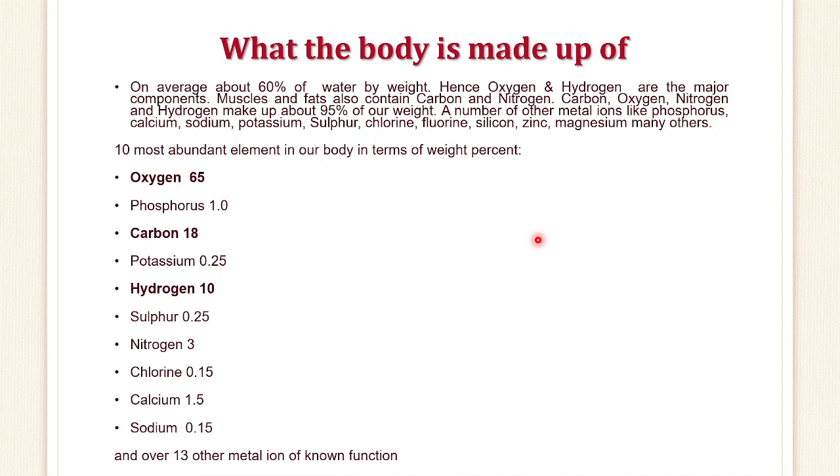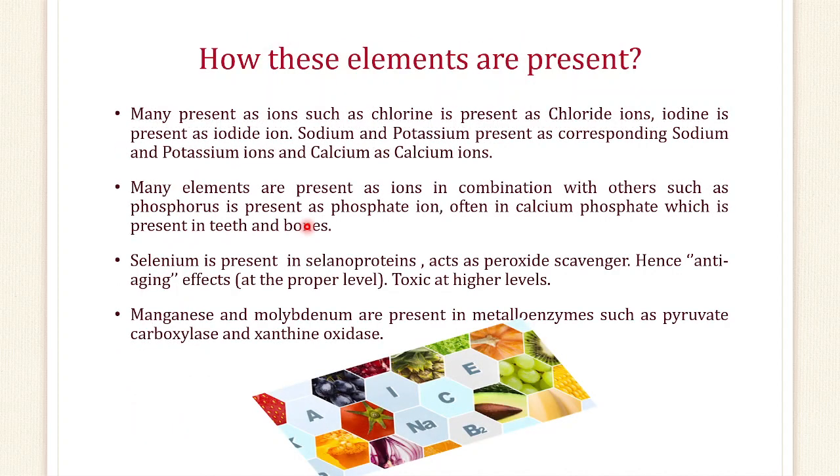Apart from that, many other elements are also present: oxygen, phosphorus, carbon, potassium, hydrogen, sulfur, nitrogen, chlorine, calcium and sodium. But the majority of the percentage is made up of C, H and O. Now, how are these elements present? They are present in the form of their corresponding ions. Chlorine is present as chloride ion, iodine as iodide ion, sodium and potassium as sodium and potassium ions, and calcium as calcium ion.